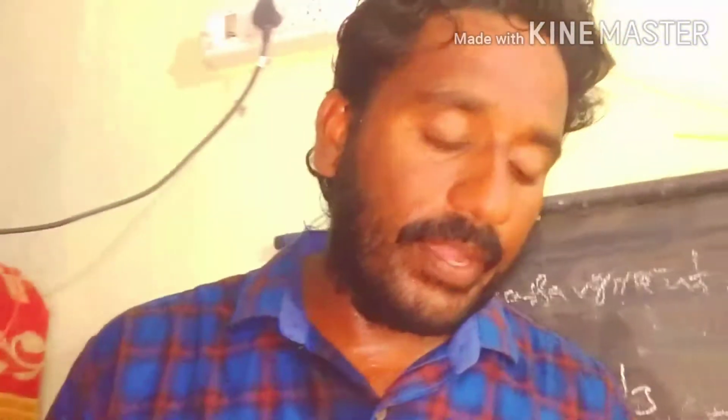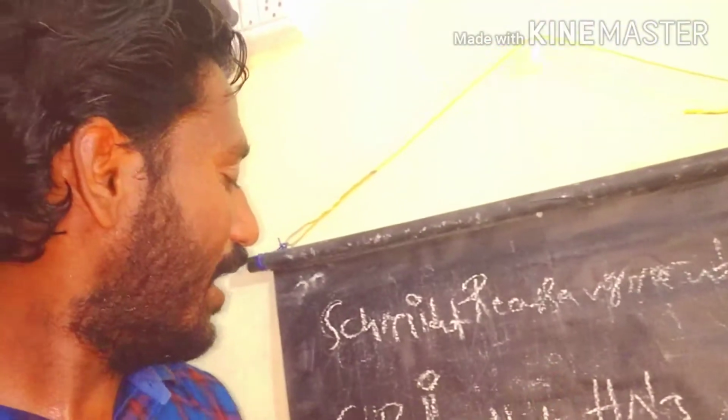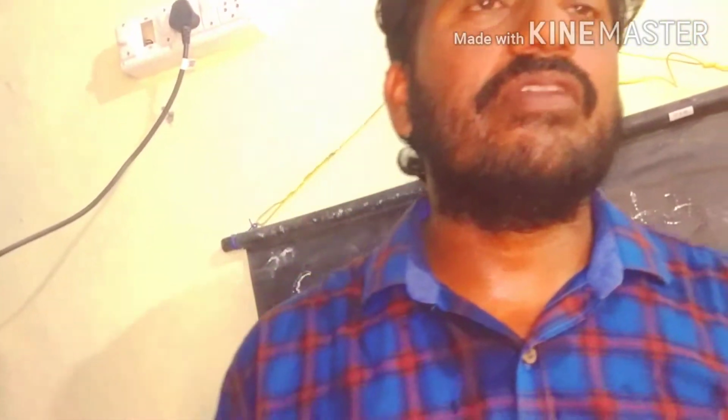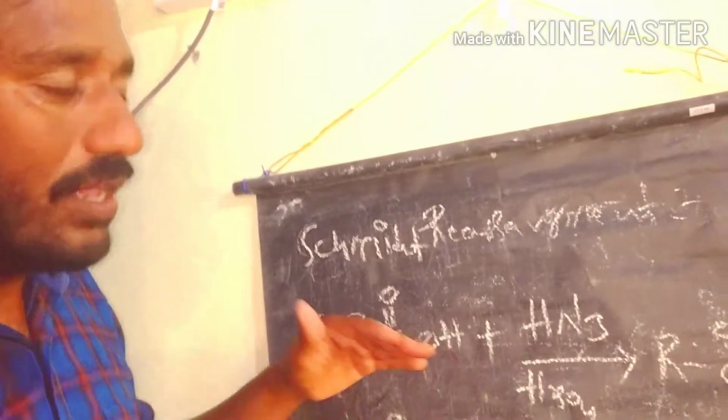When you compare the Hofmann degradation, the Curtius rearrangement and the Schmidt rearrangement, these three rearrangements follow the same pathway, but the reactants are different. In the Hofmann degradation, we use the amide as the reactant. In the Curtius rearrangement, we use the acyl azide as the reactant. In the Schmidt rearrangement, we use the carboxylic acid as the reactant.